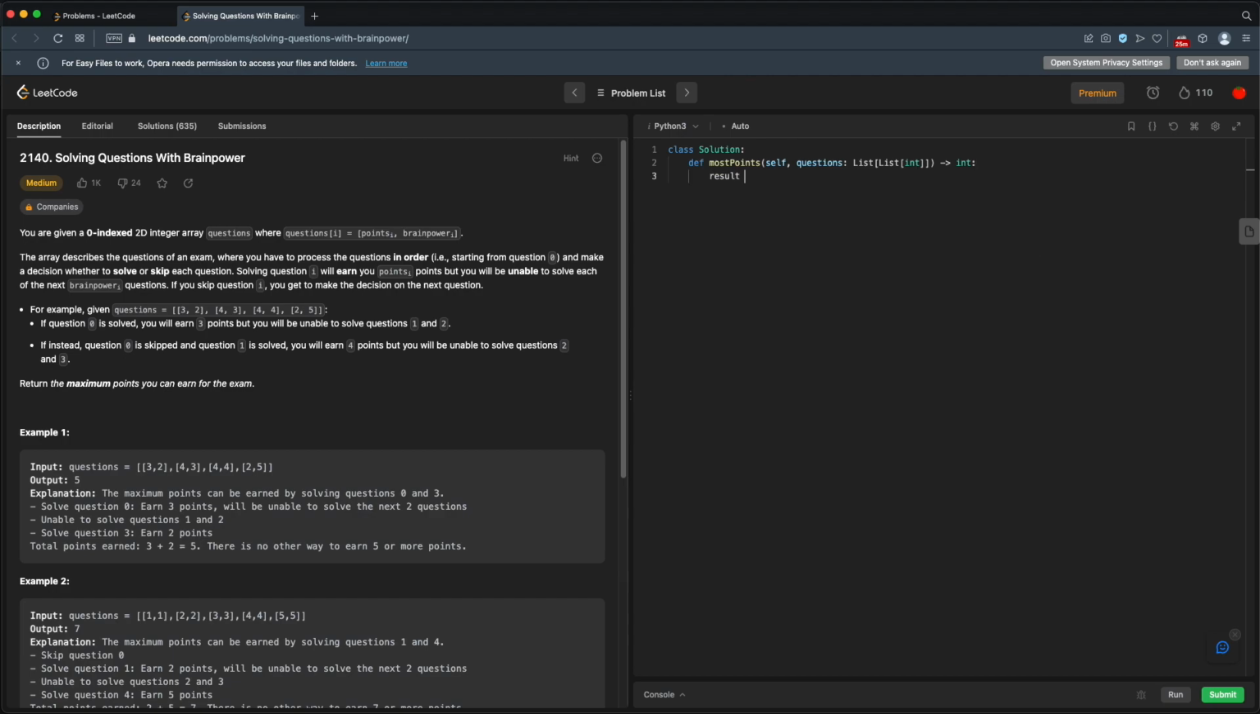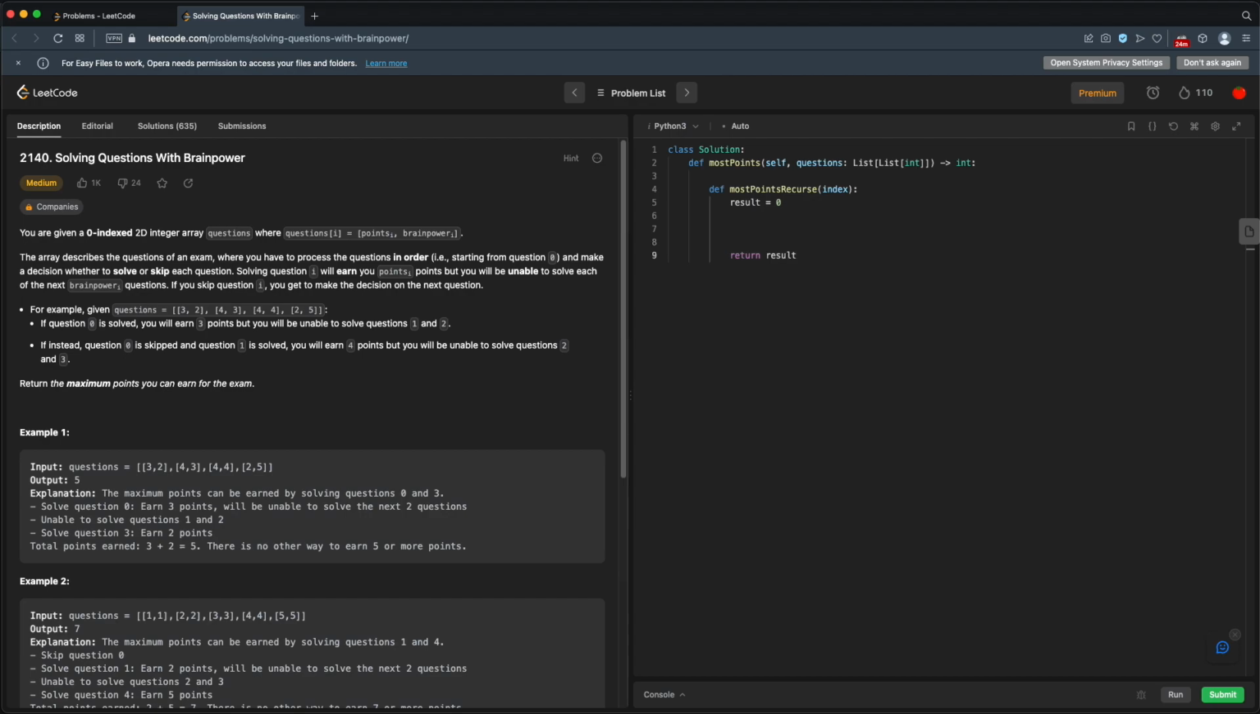So we will have some result that will start at 0, and we will return the result at the end. Now, I think I'm going to solve this using an internal recursive function because we don't need to keep track of a new list each time. We just need to keep track of the question that we're on, so that's going to be an index. So I am going to move these inside a new function that we'll call mostPointsRecurse, and that will just take the index of the current question that we're processing.